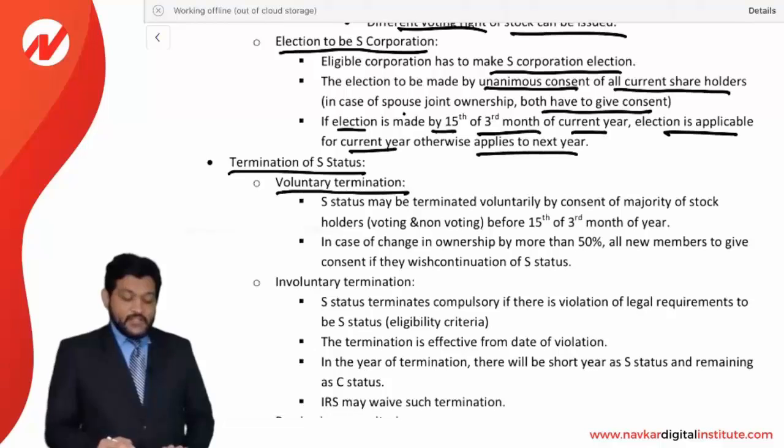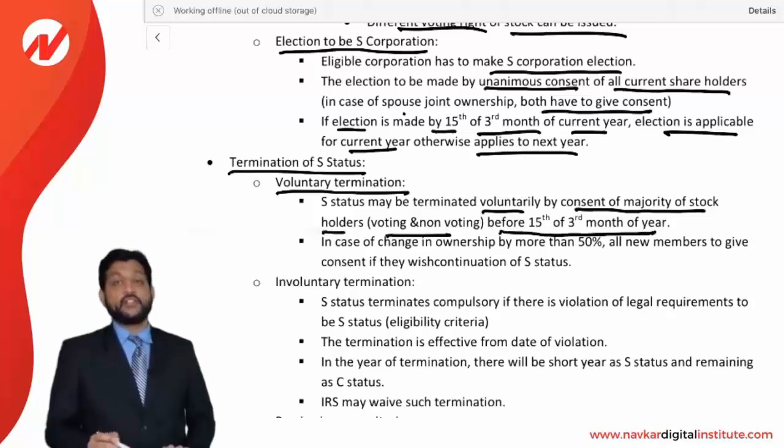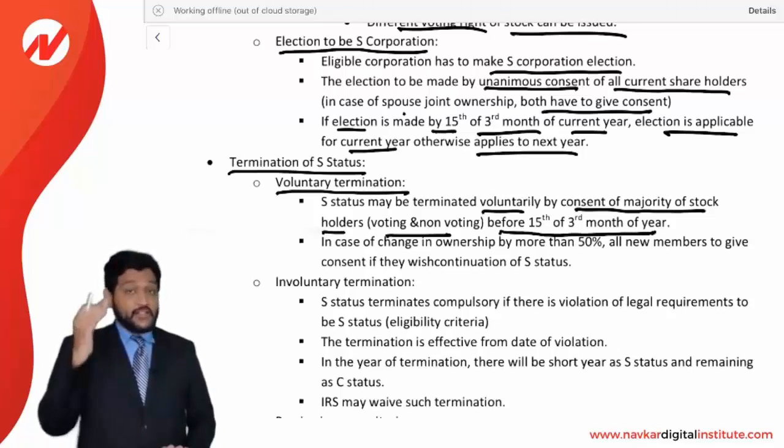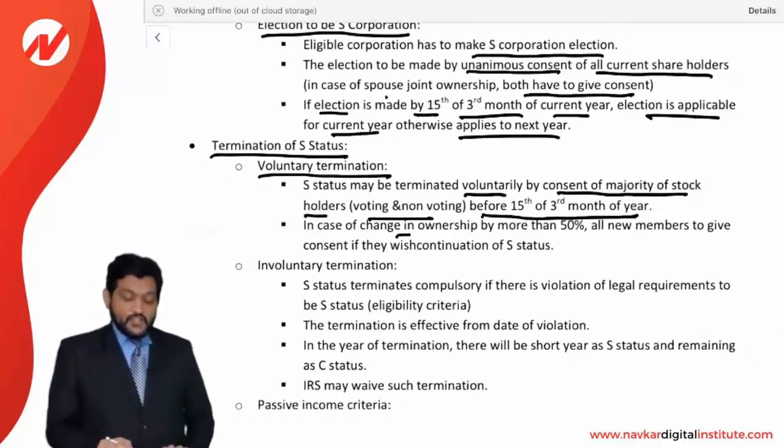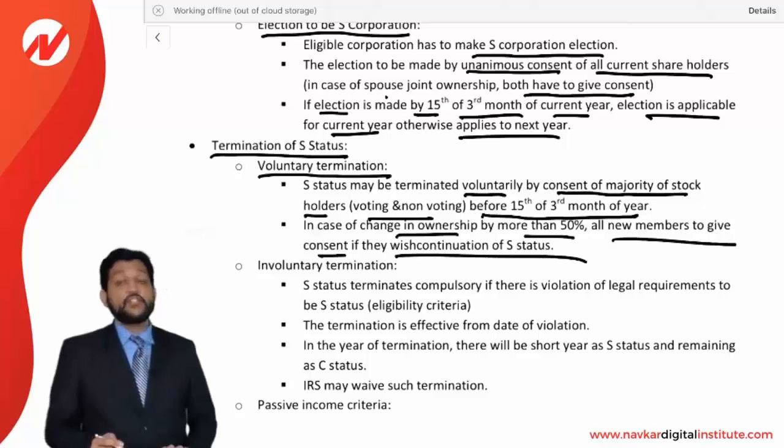S status may be terminated voluntarily by consent of majority of the stockholders. Look at the word majority of the stockholders, voting and non-voting, before 15th of the third month of the same date which is applicable for the election. The same date is applicable for termination. In case of change in ownership by more than 50%, all the new members have to give a consent if they wish to continuation of S status.